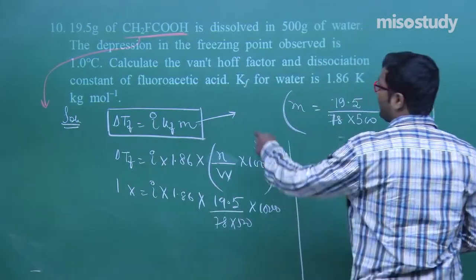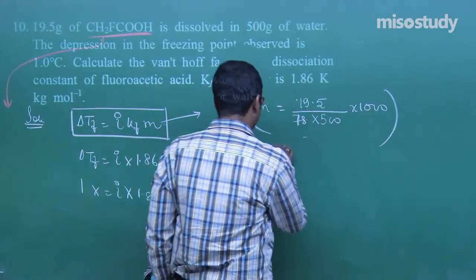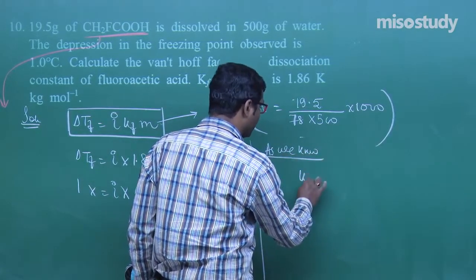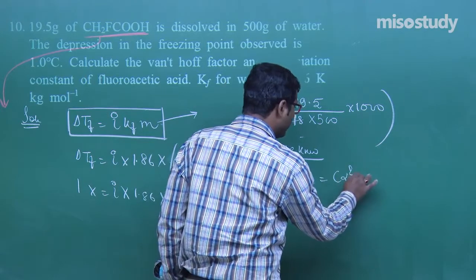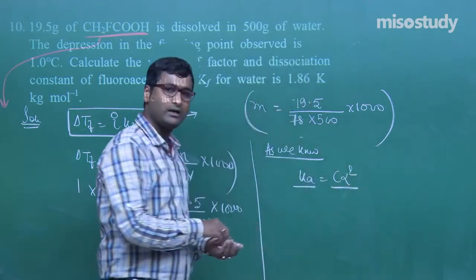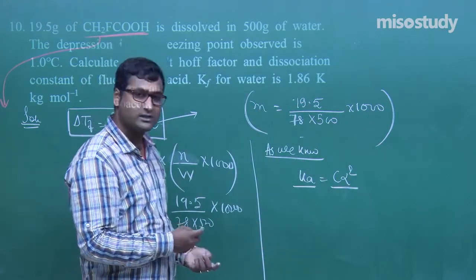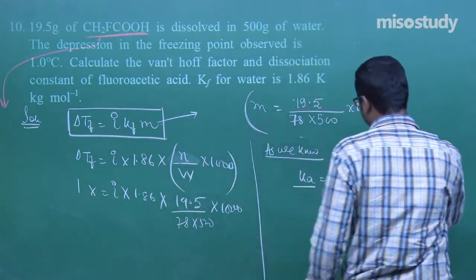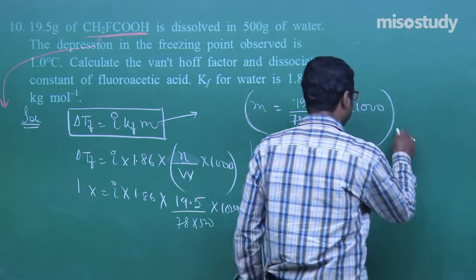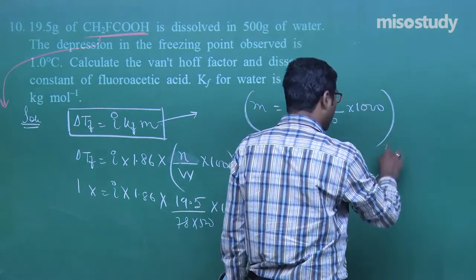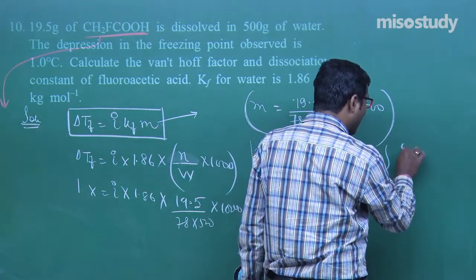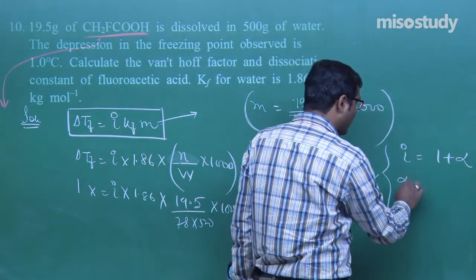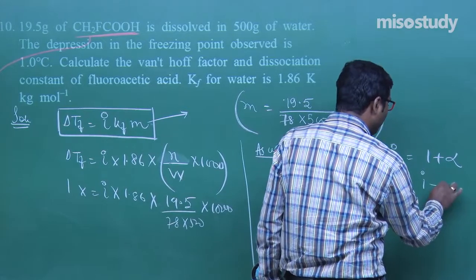That is the dissociation constant. As I discussed earlier, the dissociation constant K is equal to C alpha square upon 1 minus alpha. What is the i value? i is equal to 1 plus alpha, as I told you, and alpha is equal to i minus 1.